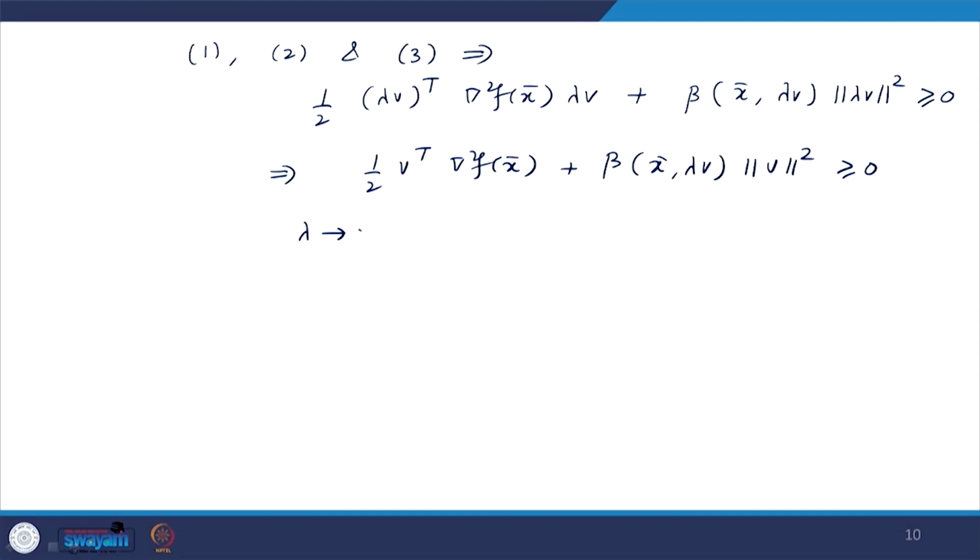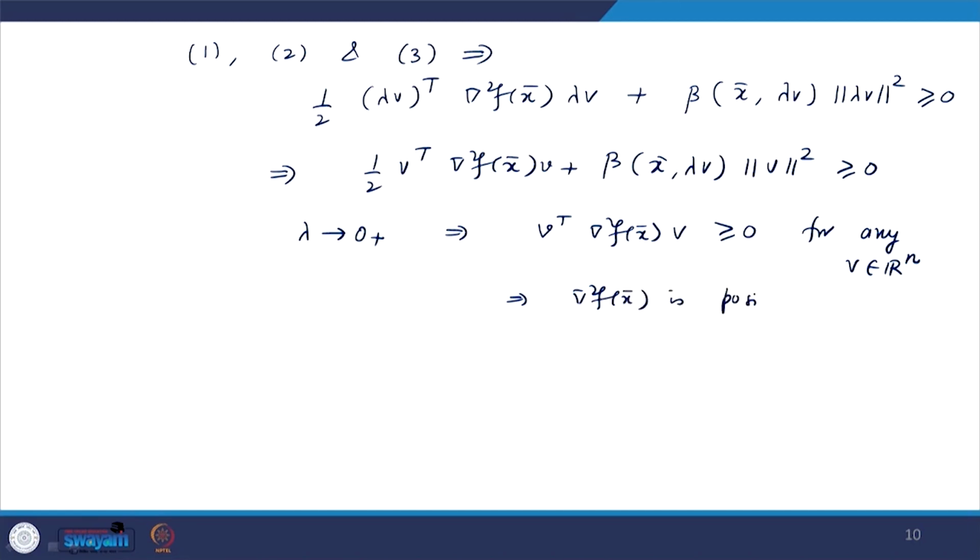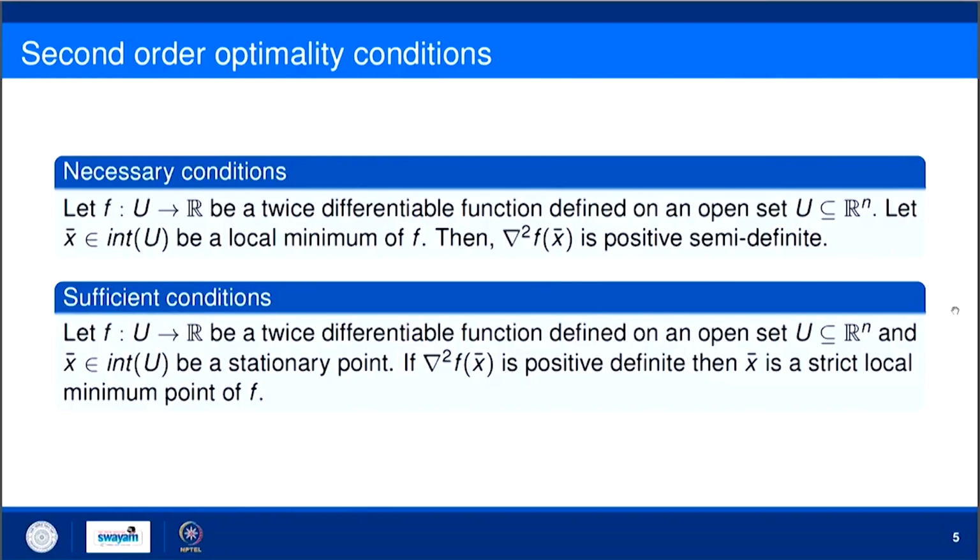Now, take lambda tending to 0 plus. So, this implies v transpose gradient square of f x bar into v (this v is missing here) is greater than equal to 0 for any v belongs to Rn. So, this implies gradient square f x bar is positive semi definite. Okay. So, in this way we have derived the second order necessary condition also.